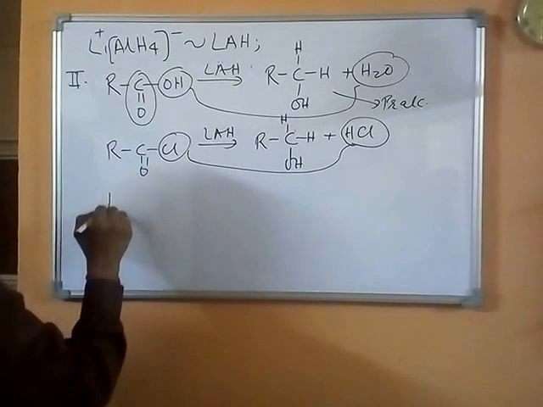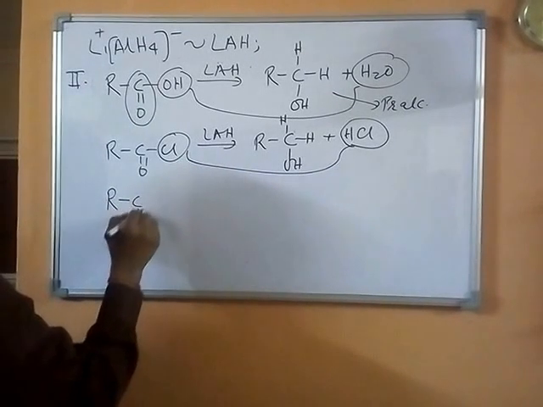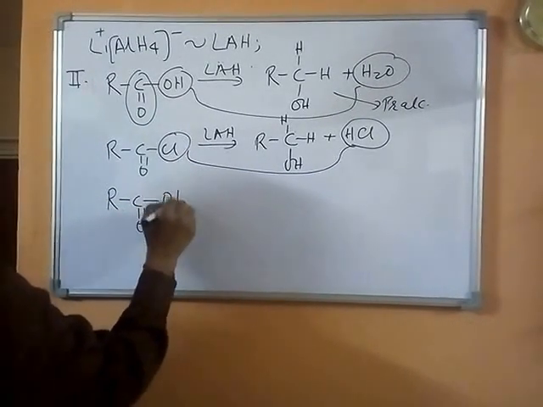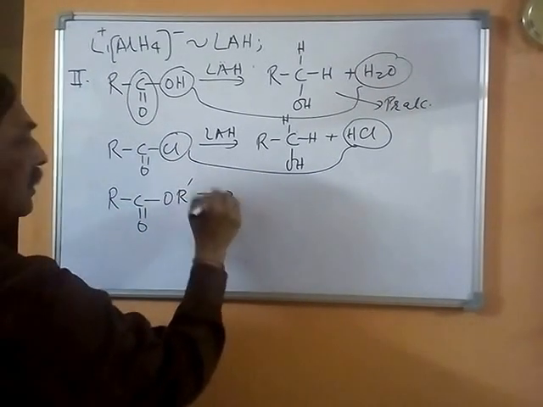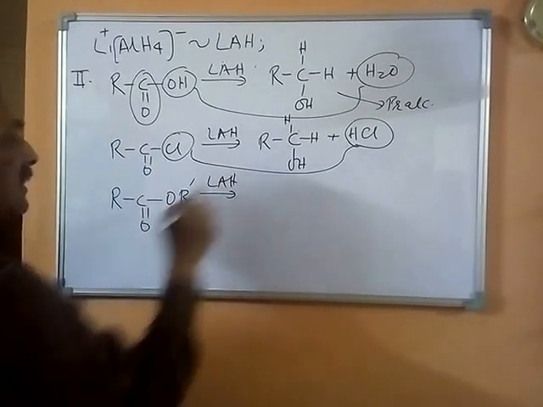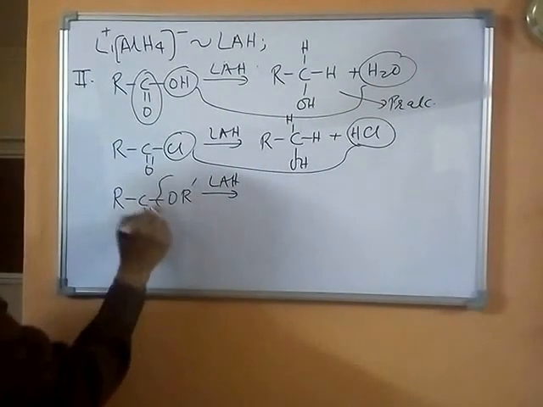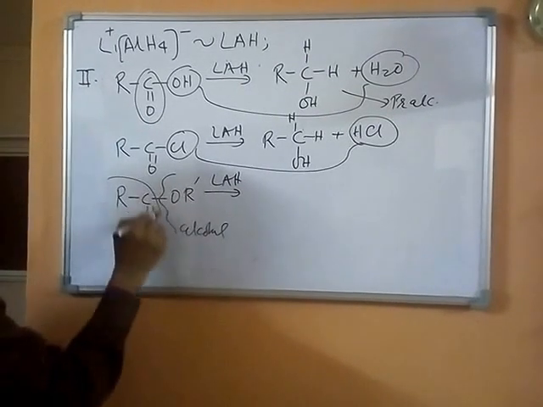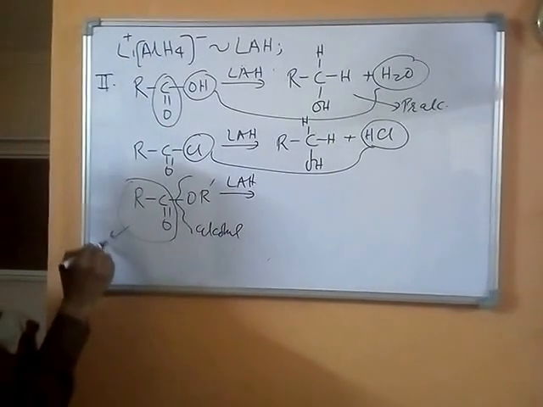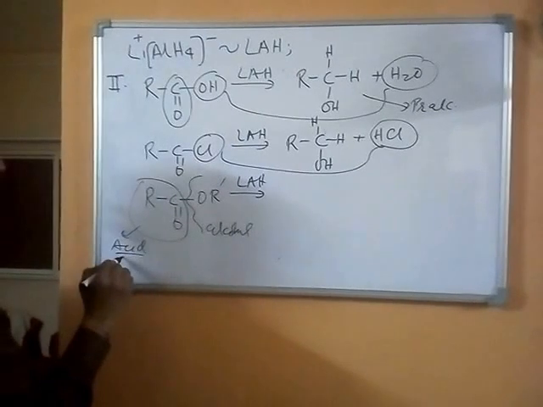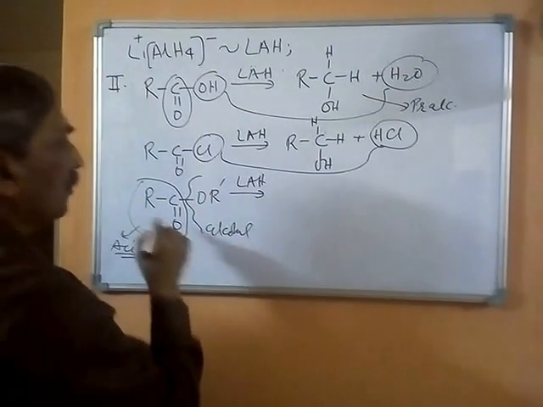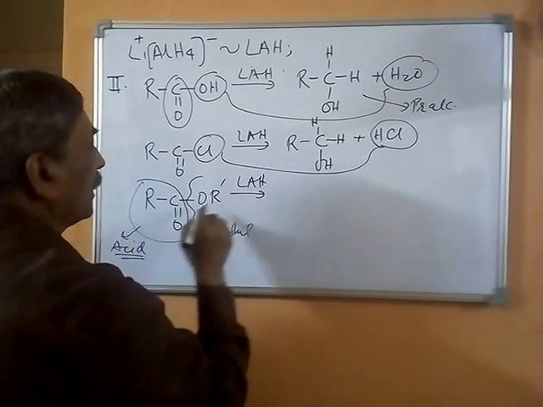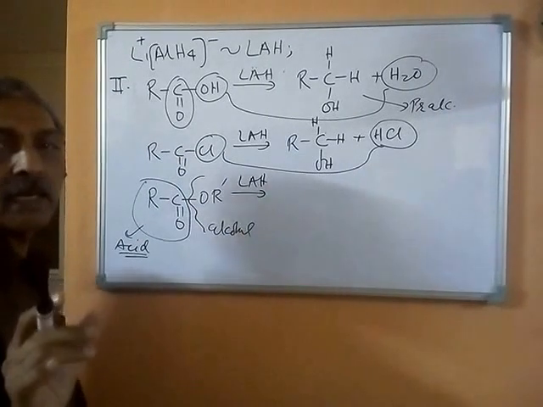To consider an ester, RC double bond O OR dash. Now remember that this ester has an alcohol part, this is the alcohol part, and this is the acid part of the ester, and therefore this upon reduction results in two types of alcohols.